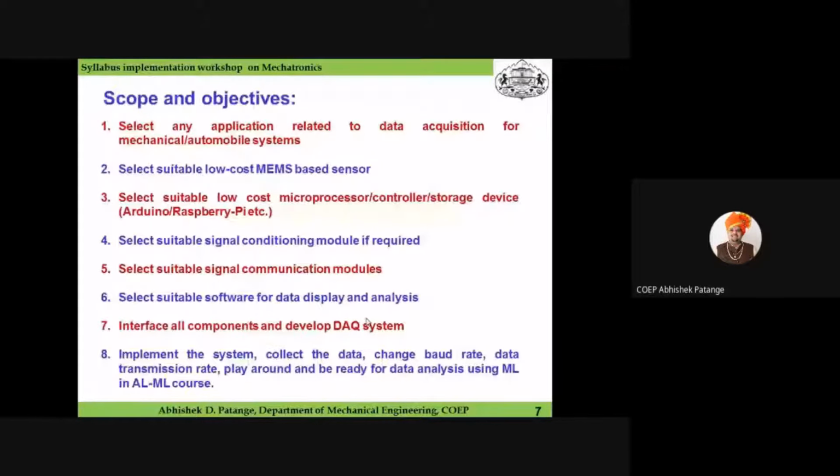Fifth one will be selection of a suitable signal communication module. Sixth one will be selection of suitable software for data display and analysis. Seventh one will be, once we get all these modules, we can go for interfacing of all components and we can develop the data acquisition system. And last will be implementation of this system for collection of data.